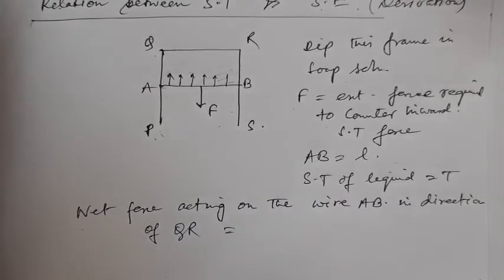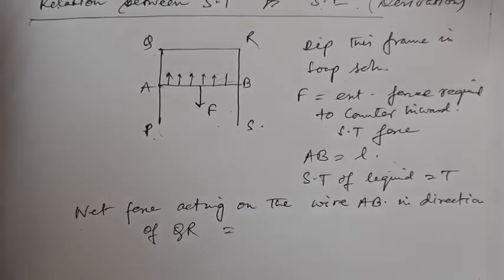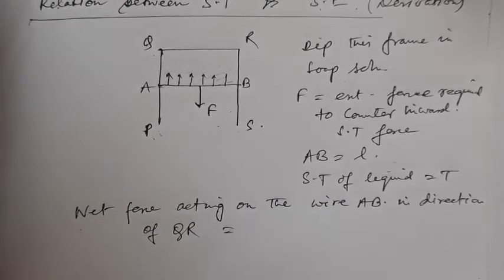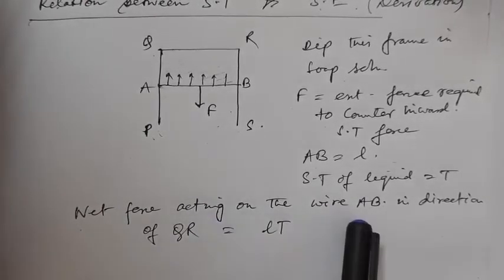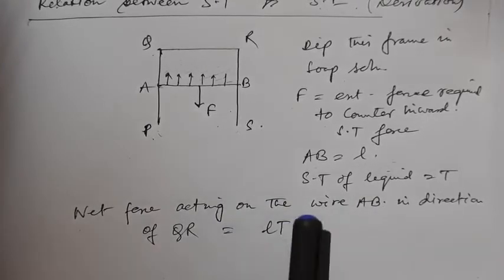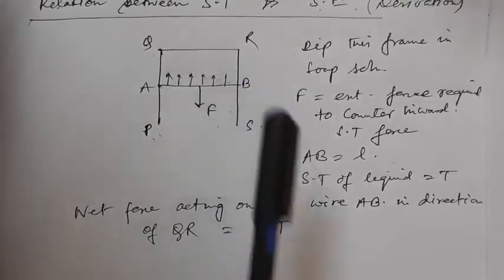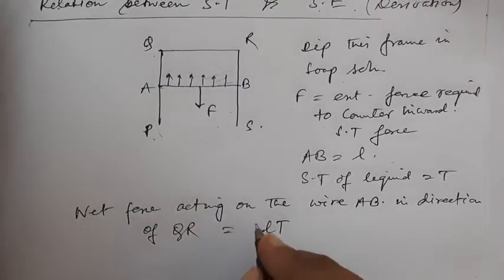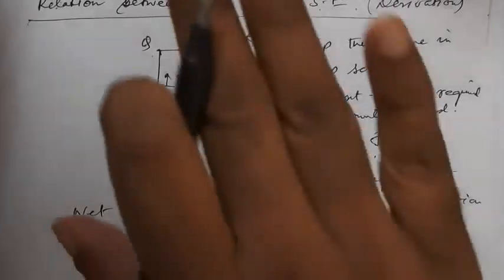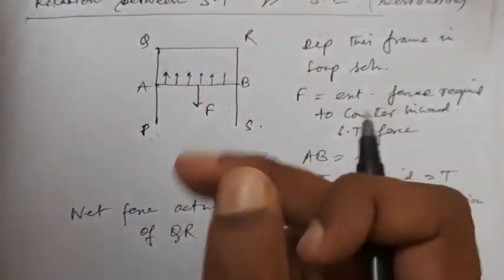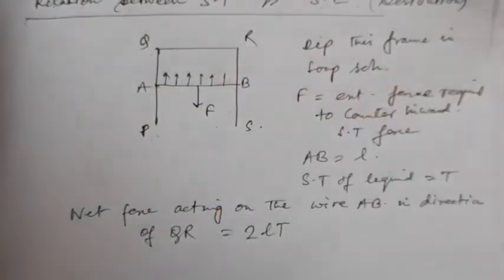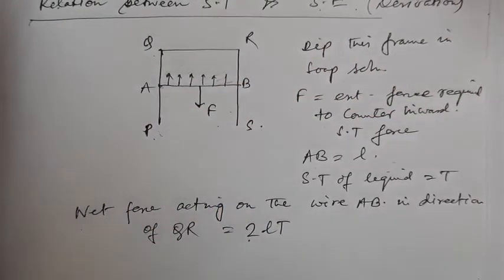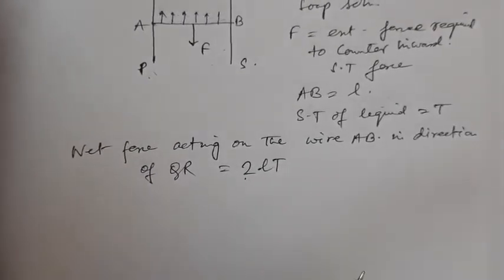As surface tension is force per unit length, T is the force per unit length, so with length L the total force is L into T. Now we have to multiply this by 2. Why 2? Because there are two surfaces of the film, a top surface and a bottom surface, and surface tension acts on each surface. So the net force acting on the wire AB in the direction of QR is 2LT.